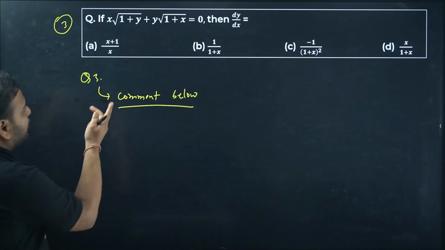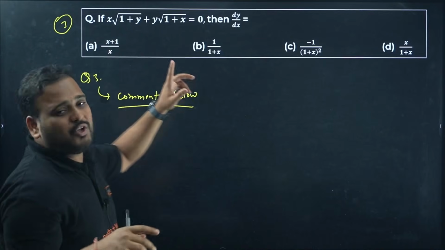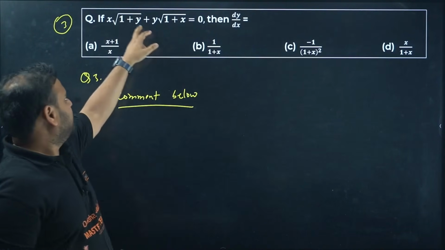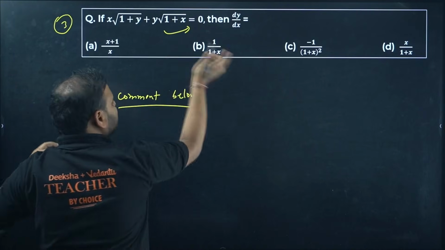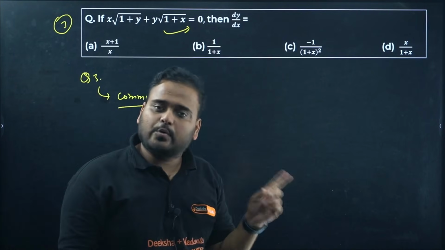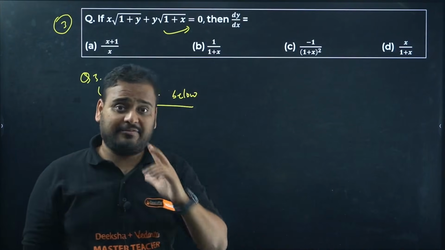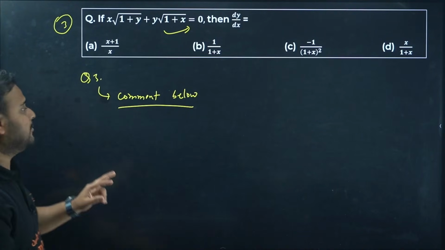You can do it 2 ways. Simply differentiate it like this only, or you can take this on the other side and square it on both sides and then differentiate. Bring this over here and then square it up. You'll get x square times 1 plus y equals y square times 1 plus x, and then differentiate. Your choice. Give me the answer for question number 3.